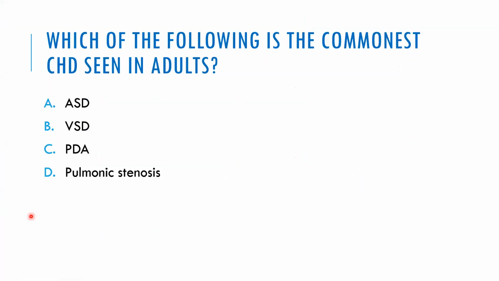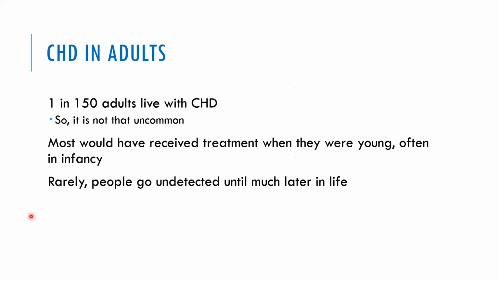Which of the following is the commonest congenital heart disease seen in adults? If this question is put, most of the time I have seen many students selecting other answers, but the answer is ASD. CHD in adults: 1 in 150 adults live with congenital heart disease. So it's not that uncommon.